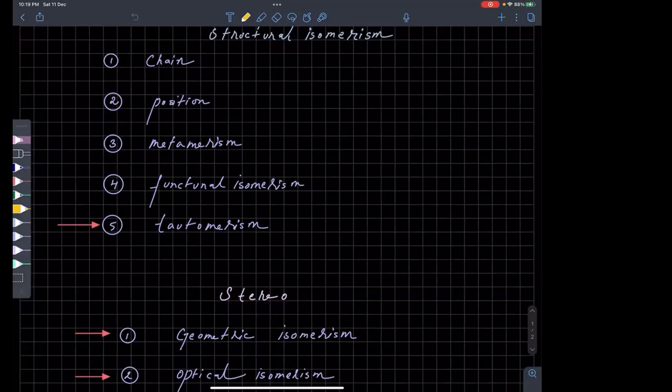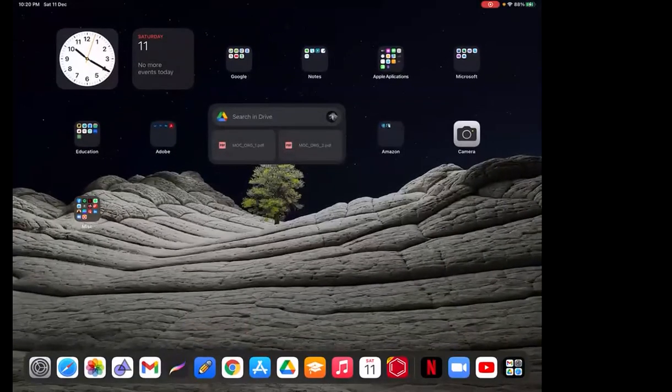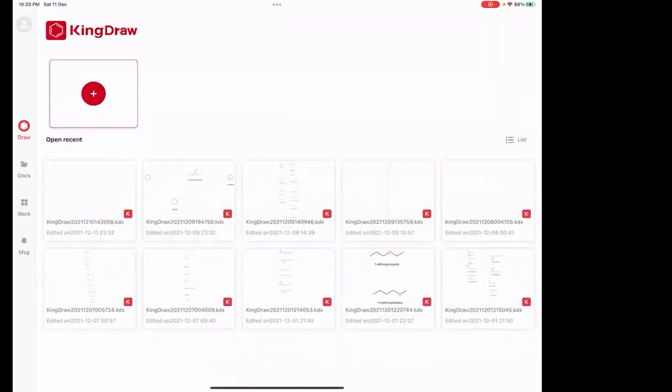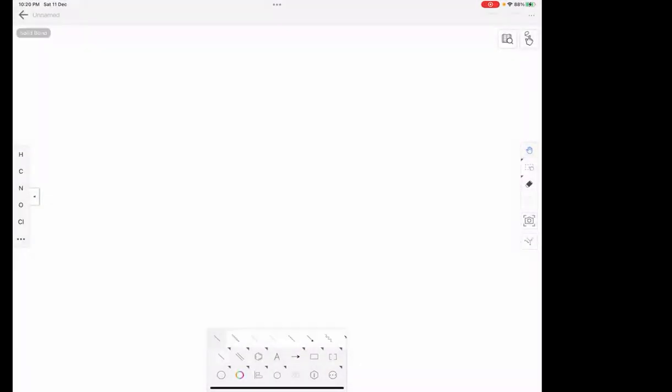Okay. And I'll show you one more tautomerism. One more compound that shows tautomerism. Can you guess what that is? Aldehyde? No, aldehyde doesn't show tautomerism. Actually, esters? No. I'll show you. Wait.